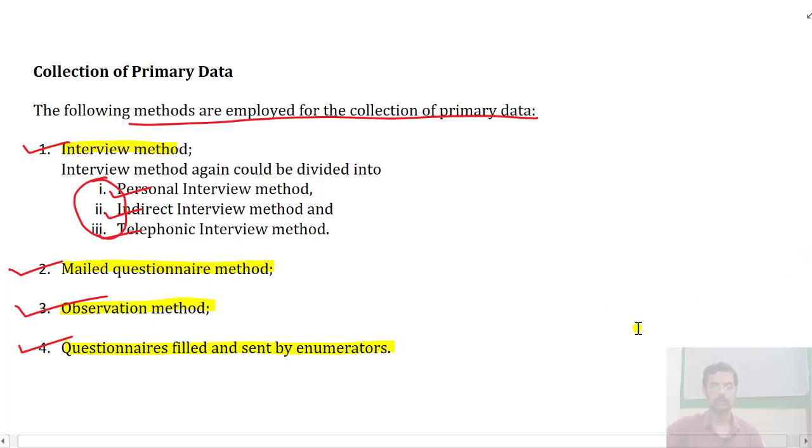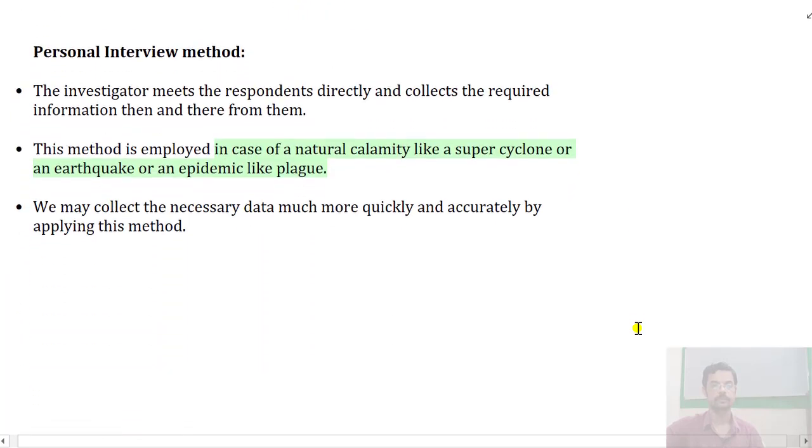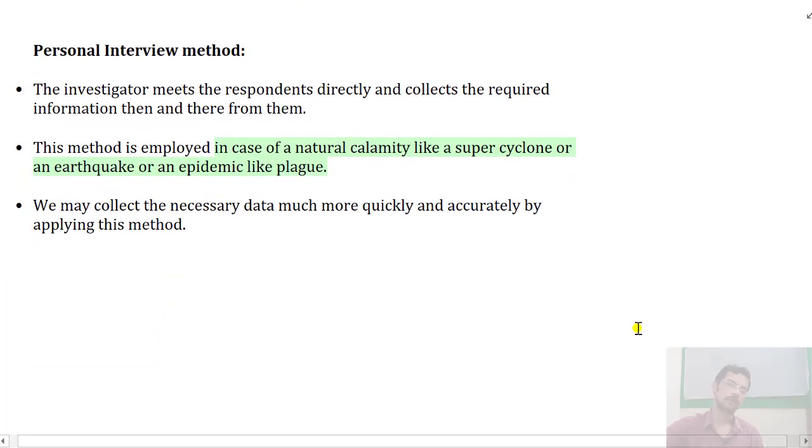Now, what is a personal interview? How is data collected in a personal interview? In this case, the investigator, who is the interviewer, meets the respondent or interviewee directly and collects the information by asking questions, then and there.